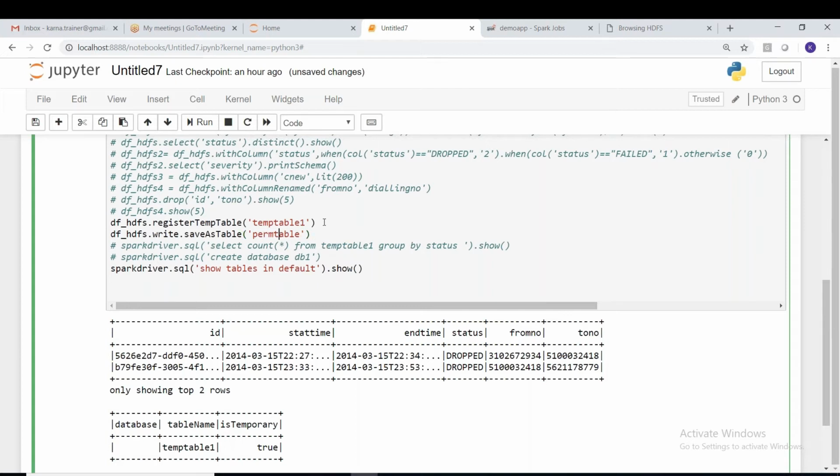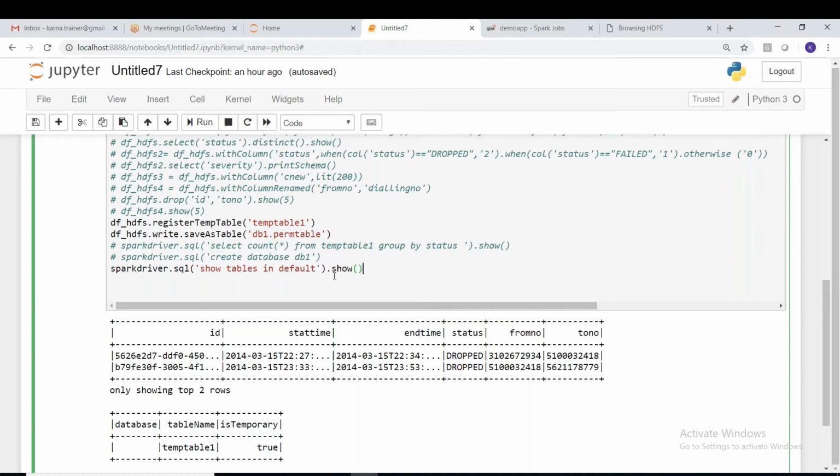In which database would you like to save this table? I go with db1 now. db1 dot permanent. Why? Because db1 is already created. The data stored in the databases will be there even after the session is closed. Only temporary tables will not be there.